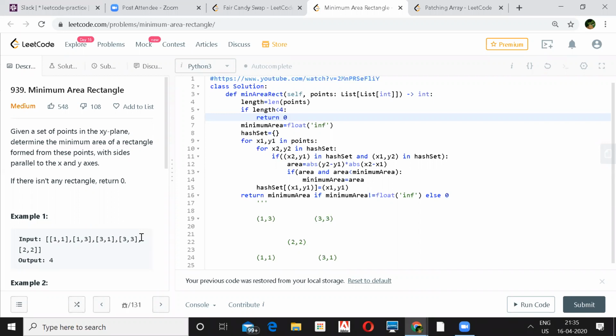Yeah, it won't go lower, but I think in your case it was order of n cube, because you will also search for 2 points. Any 2 points you select, out of n points, NC2, that is order of n square. And again, for getting the minimum area, whenever you take 4 points, you'll calculate area, update with the minimum. So worst case, it could be order of n, right? In your case, yeah. But I'm just talking about the diagonal one. So that will be at least n square, and that is the best thing you can get.